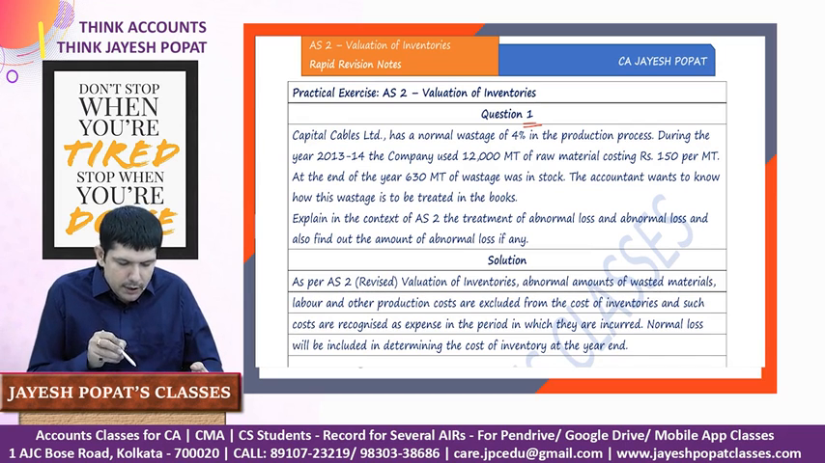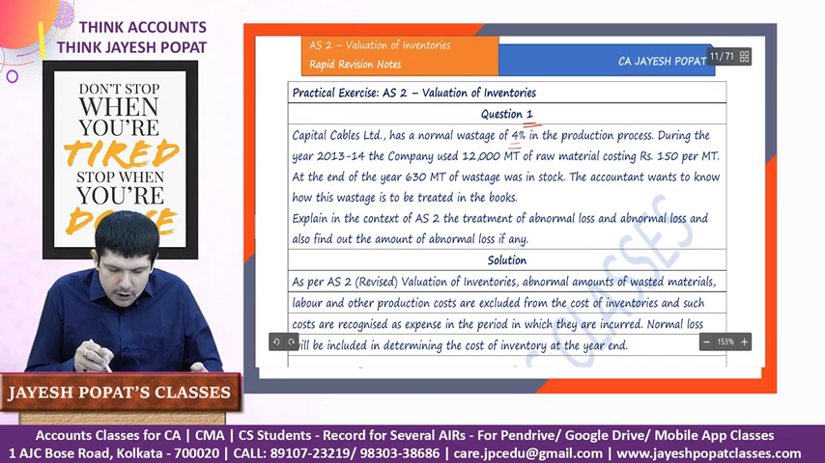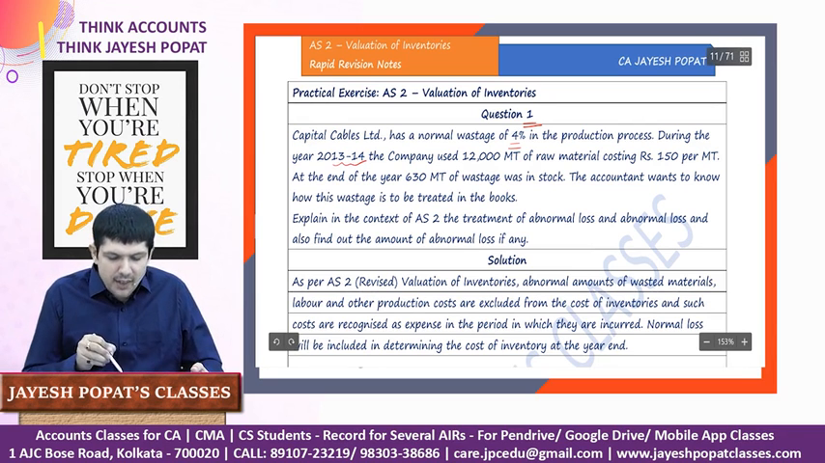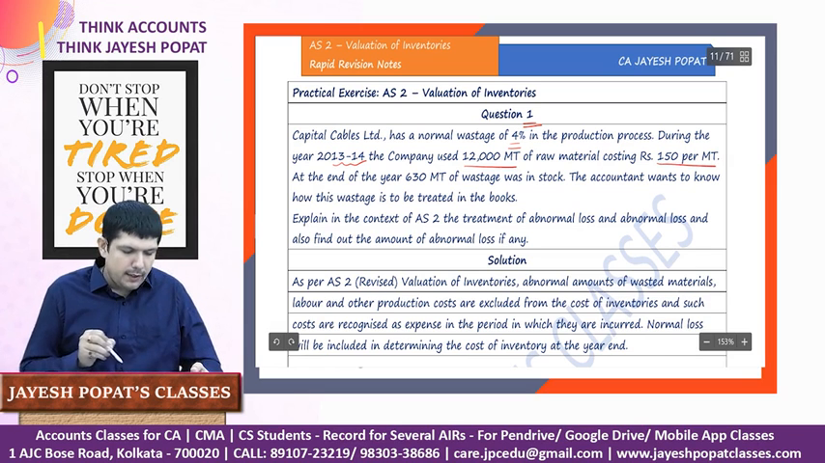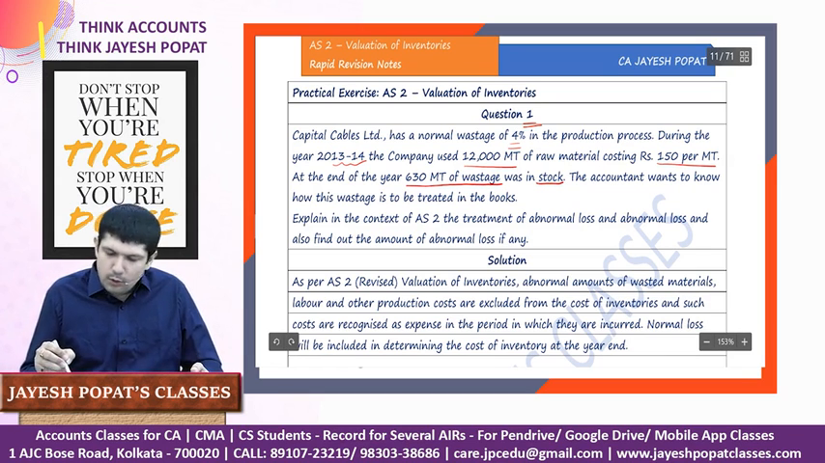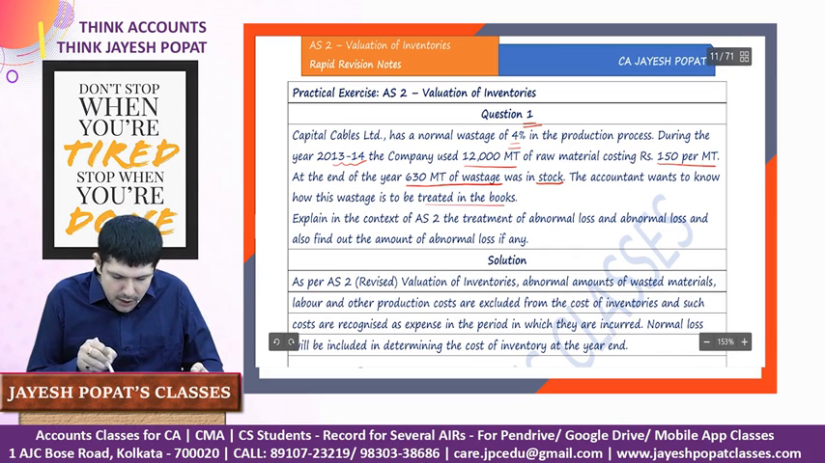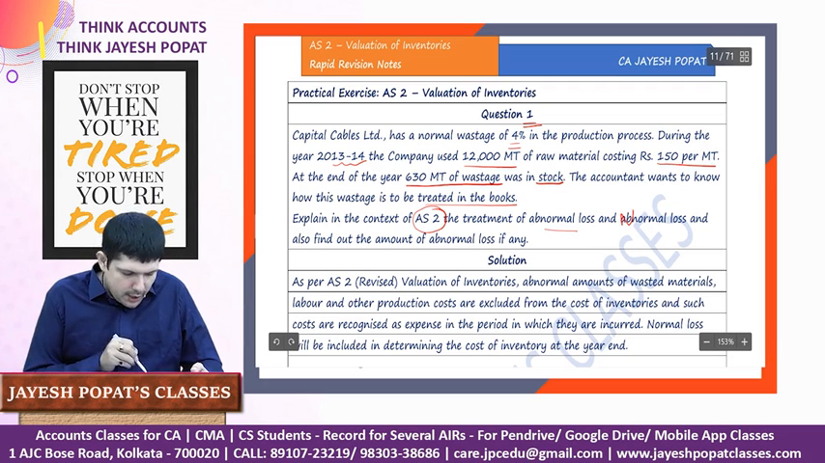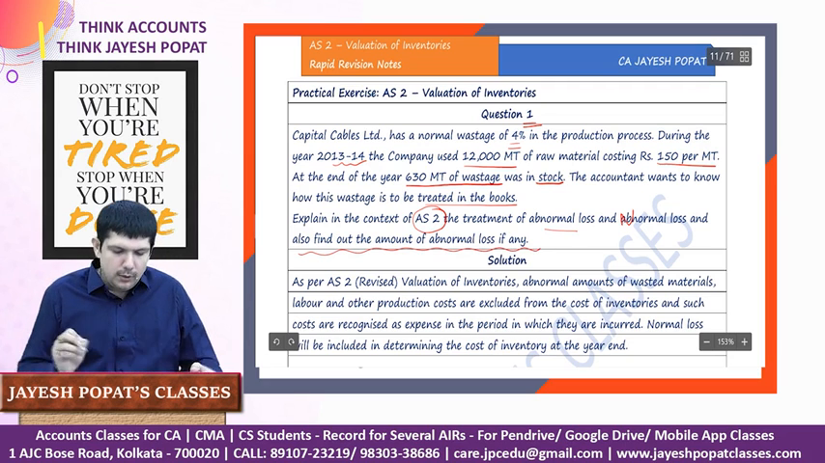It says Capital Cables Limited has a normal wastage percentage of 4% in the production process. During the year 13-14, the company used 12,000 metric tons of raw material costing 150 per metric ton. At the end of the year, 630 metric ton of wastage was in stock. The accountant wants to know how this wastage is to be treated in the books of account. Explain in context of AS 2 the treatment of abnormal loss, and basically it will be normal loss, and also find out the amount of abnormal loss if any.